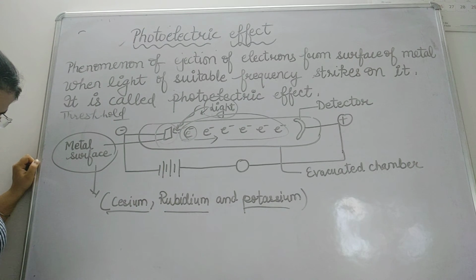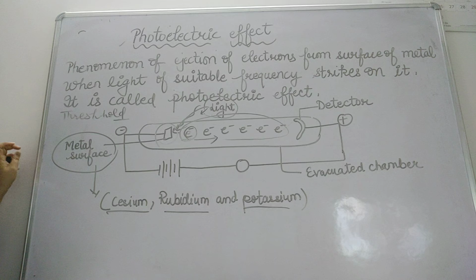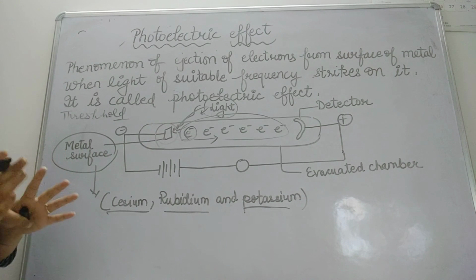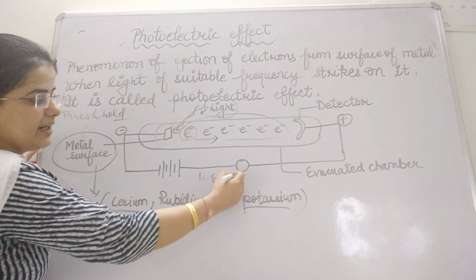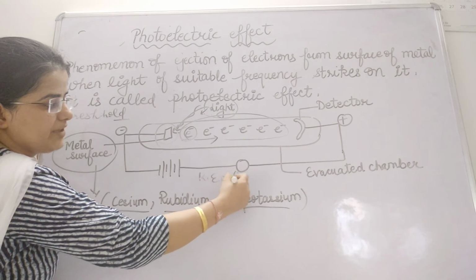Understand? So the number of electrons ejected per second from the metal surface depends upon the intensity, it doesn't depend upon the frequency. And once again I am saying, kinetic energy is directly proportional to frequency.